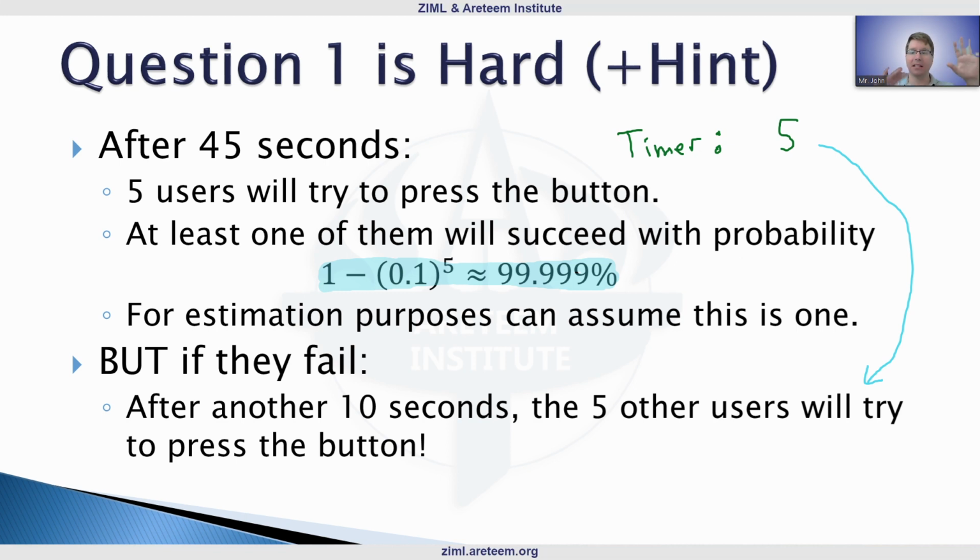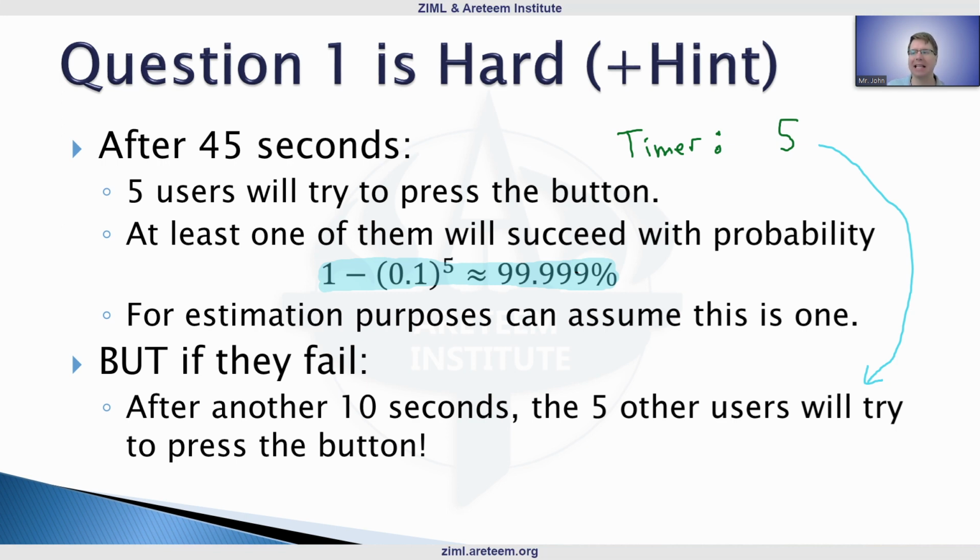So you have this tiered system, and that's why it might make sense that some people think, okay, I'm going to press at 45 seconds. If I mess up, then I know there's other people that might try to press at the end, or things like that as well. So this is stuff that makes it a little bit more complicated, and why I might recommend trying to write a simulation. Or you can do some estimates.